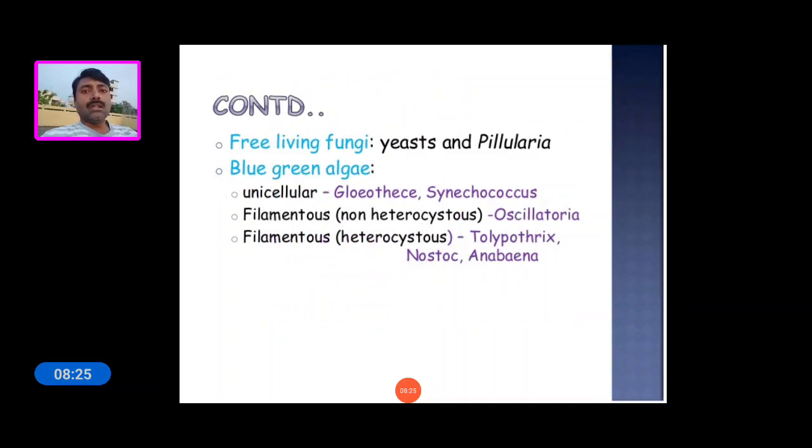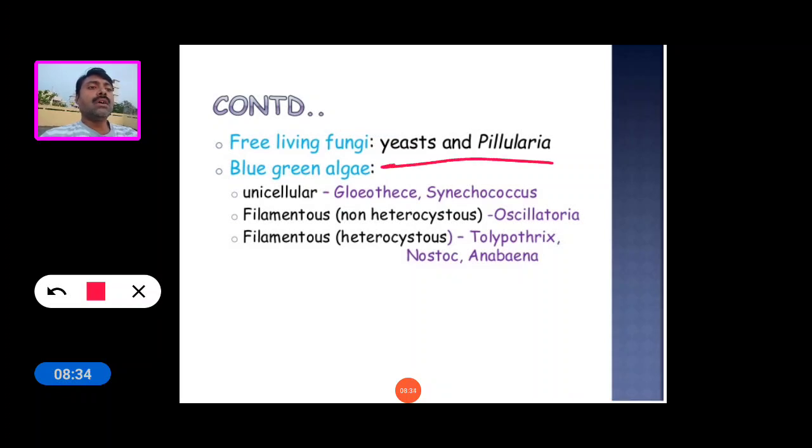Some fungi are also involved in nitrogen fixation. Some yeast and Pullularia are free living fungi involved in the nitrogen fixation process.